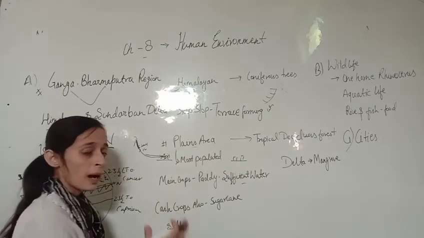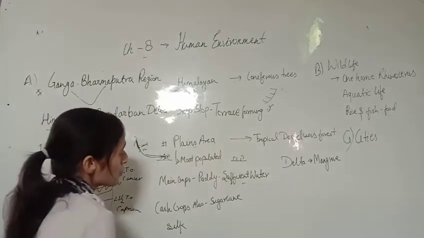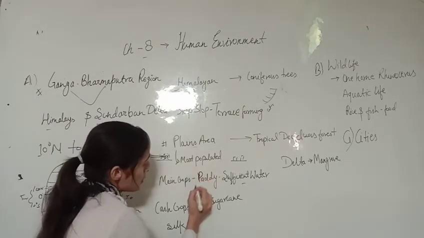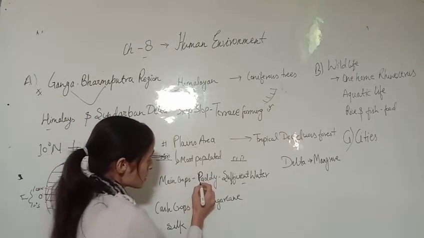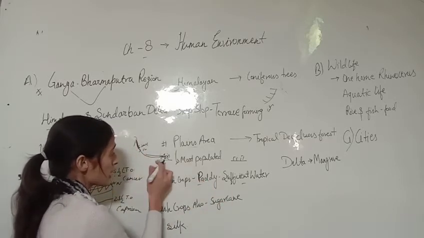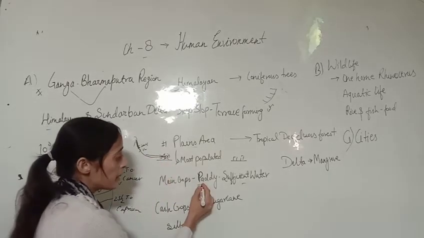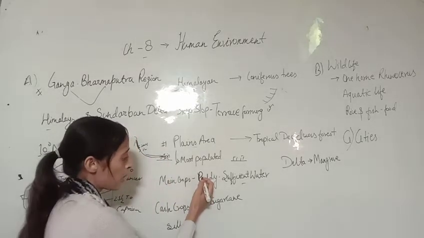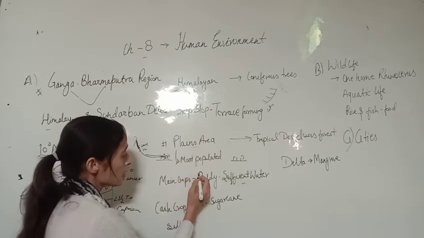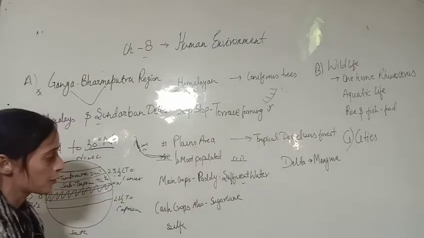Other than paddy, maize, wheat and all the other agriculture products are produced, but one of the main crops is your paddy. Why so? Because we are getting a sufficient amount of water there in the plains area and paddy requires a lot of water, so that's why we are growing paddy in these regions. Okay, paddy grow कर रहे हैं, आपका जो धान होता है.